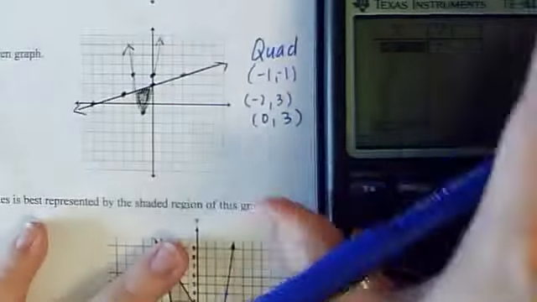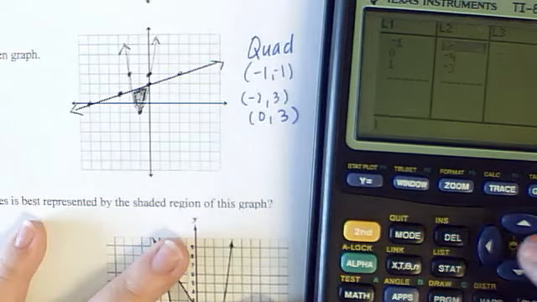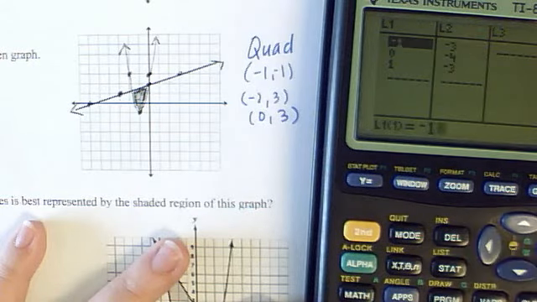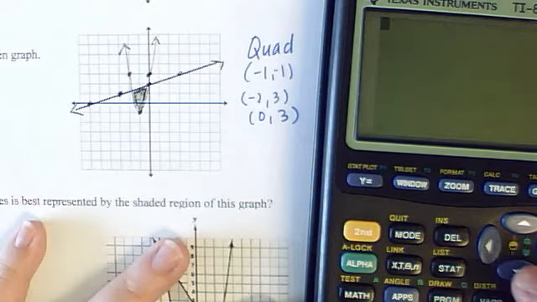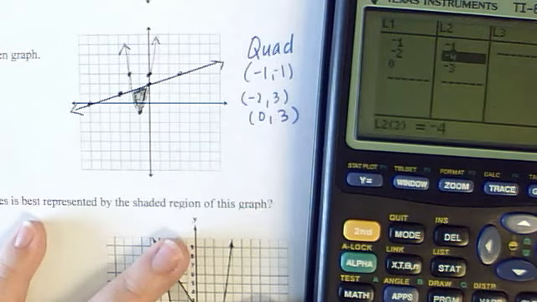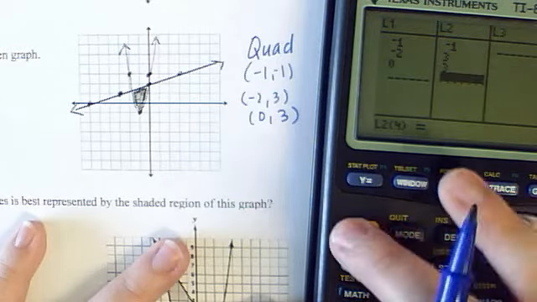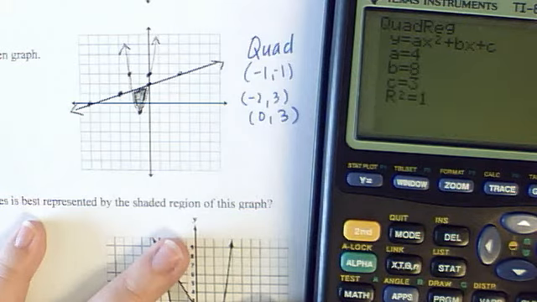If we plug those into the list, I'm going to go to Stat, Edit. So I'm going to have -1, -2, and 0, and then -1, 3, and 3. Go back to Stat, over to Calc, and I'm going to do quadratic regression because that's the kind of equation I want.